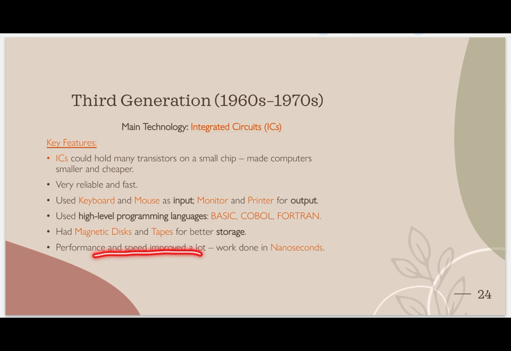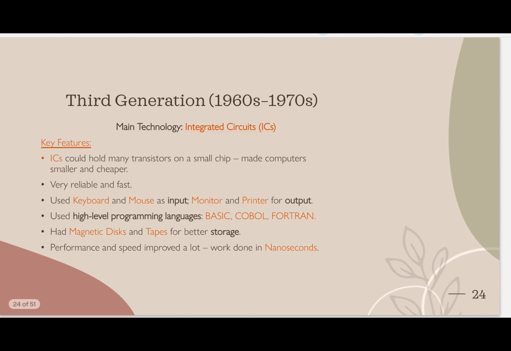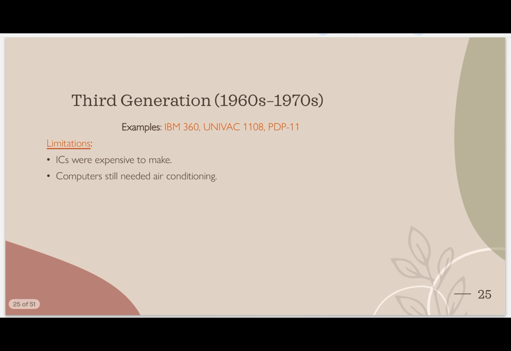Performance or speed improved a lot. Now it works in nanoseconds. First generation worked in milliseconds, second in microseconds, and now the third in nanoseconds. What are examples? IBM 360, UNIVAC 1108, PDP 11. These are the examples of third generation.